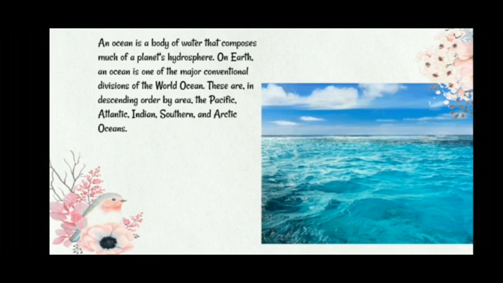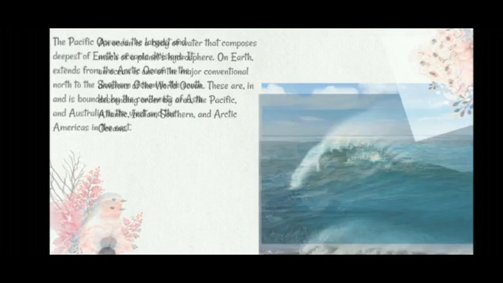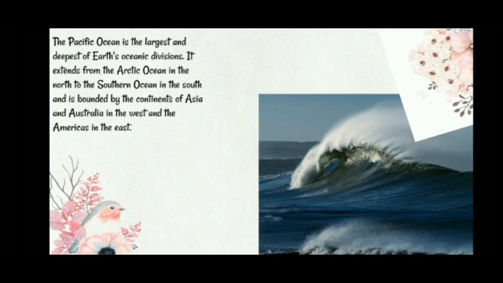An ocean is a body of water that composes much of a planet's hydrosphere. On Earth, an ocean is one of the major divisions of the world ocean. These are in descending order by area: the Pacific, Atlantic, Indian, Southern, and Arctic Oceans. The Pacific Ocean is the largest and deepest of Earth's oceanic divisions.